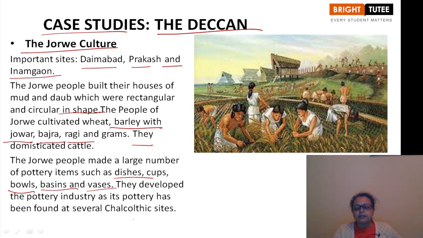They developed the pottery industry, as its pottery has been found at several Chalcolithic sites. Just now we have discussed the Chalcolithic sites throughout the country, throughout India. So in many of the sites, these potteries were found, which had been made or prepared by the Jorwe people.